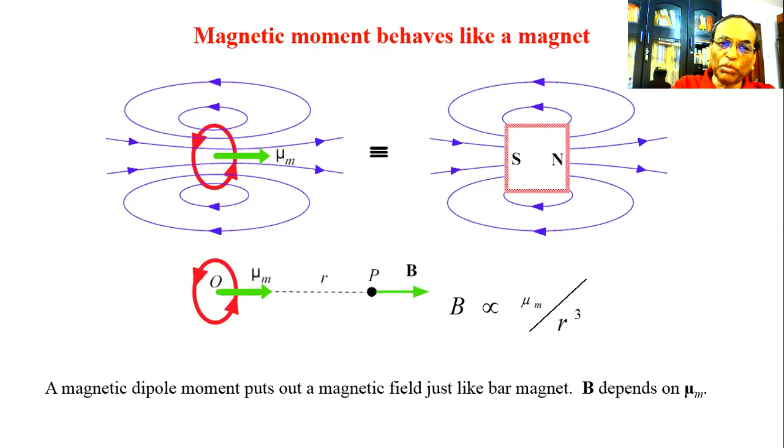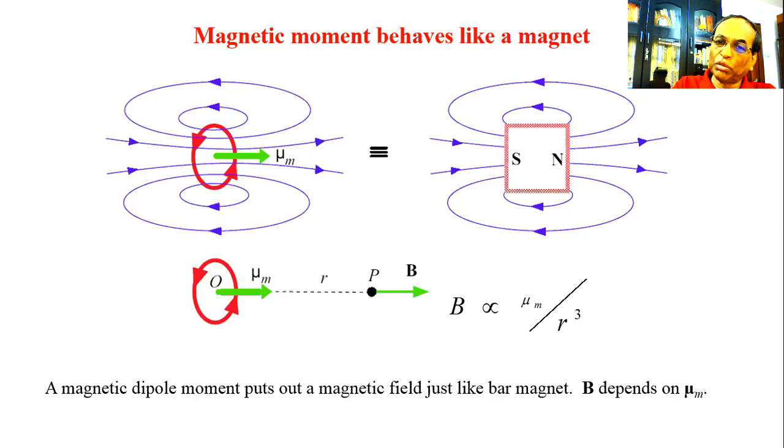So this magnetic moment mu m, and if the coil position is at some place, and if we would like to measure the magnetic induction at some other point P, which is at a distance away from the coil, the magnetic induction can be calculated by a formula like this.